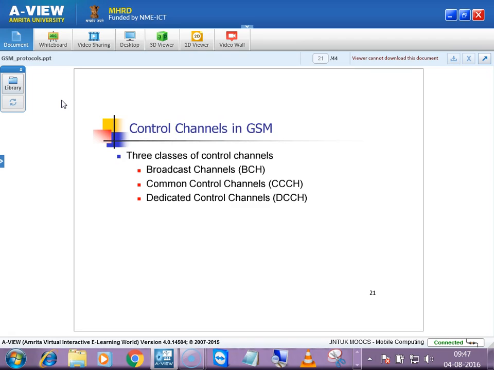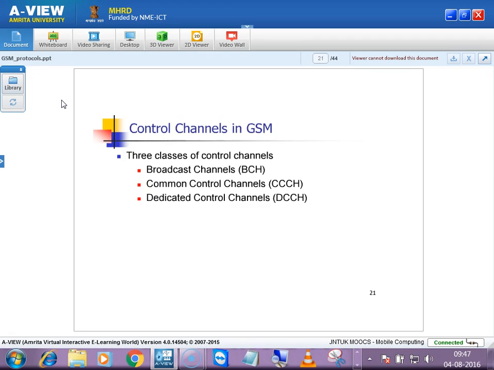And coming to control channels, as I told you, broadcast channels carry things like paging information. Paging in the sense whenever one mobile wants to talk to someone, whenever you call someone, that mobile tells its base station transceiver that it wants to call someone. Then the base station transceiver notifies the MSC, the mobile switching center.